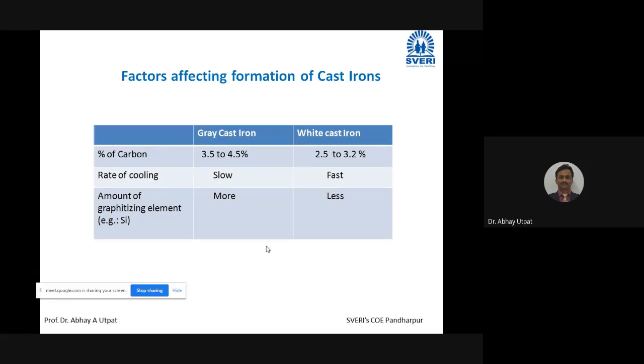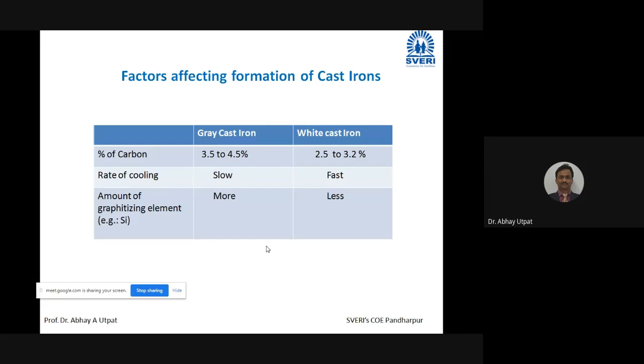If the percentage of carbon is a little higher, that is 3.5 to 4.5, and you cool that melt slowly, and the melt has an element like silicon, which is a strong graphitizer, then these conditions are favorable for formation of gray cast iron.